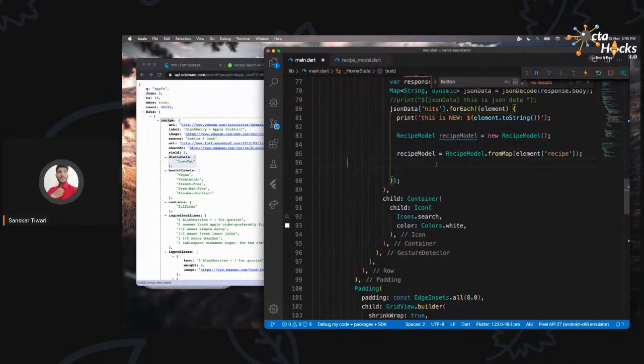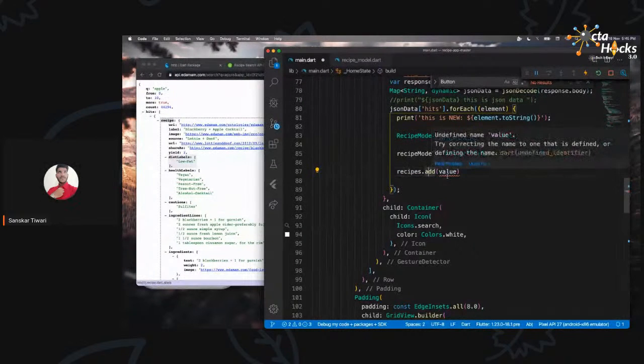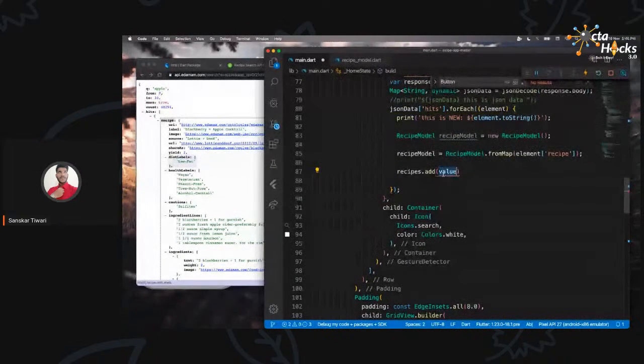So how are we going to do that? We are going to just go to the next line, recipes dot add, right? It's simple English, like you can understand what we are doing. We are adding something to the list. We are going to say dot add. Just a second. Okay, so what we are doing, we are just adding it. What we are adding is this recipe model. Now I provided that over here.